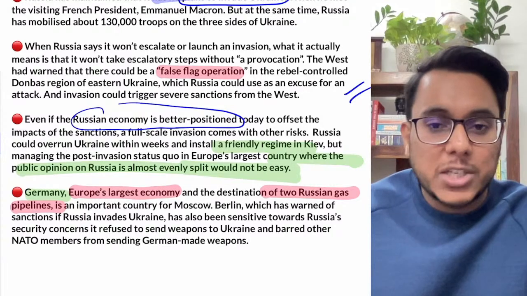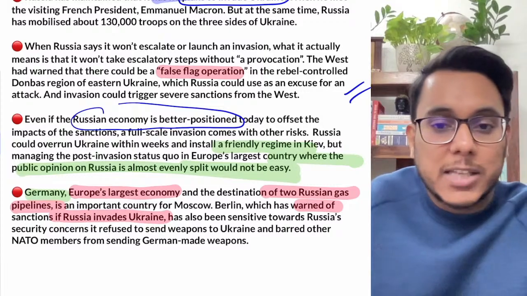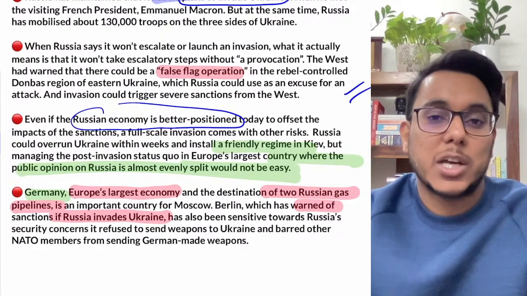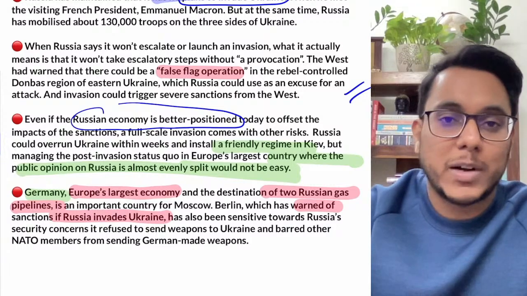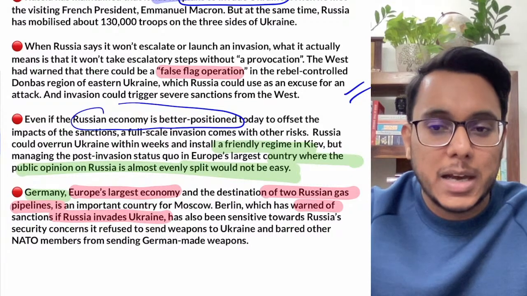Germany has warned Russia that if it invades Ukraine, Germany will also come out with sanctions, and will not carry forward this gas agreement. So this is something which might control Russia.